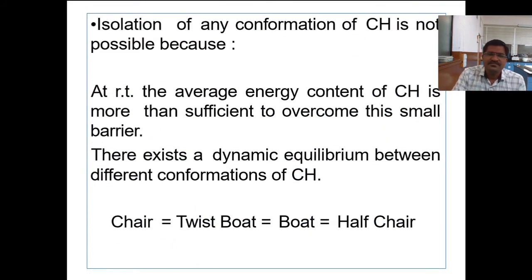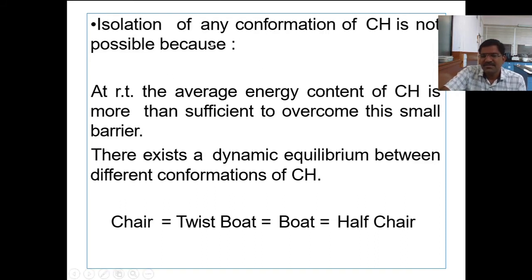Now, the chair conformation is first converted into half chair, then into twist boat, then boat, twist boat, again half chair, and again the alternative chair. And isolation of any conformation of cyclohexane is not possible.